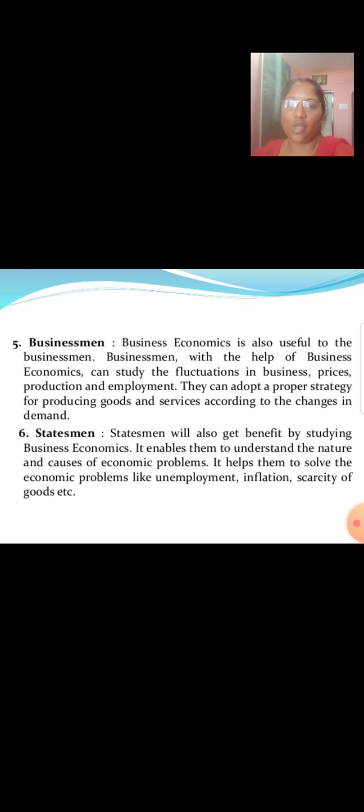Businessman. Business economics is also useful to the businessman. Businessmen, with the help of business economics, can study the fluctuations in business, prices, production, and employment. They can adopt a proper strategy for producing goods and services according to the changes in demand. Statesman. Statesmen will also get benefit by studying business economics. It enables them to understand the nature and causes of economic problems. It helps them to solve economic problems like unemployment, inflation, scarcity of goods, etc.